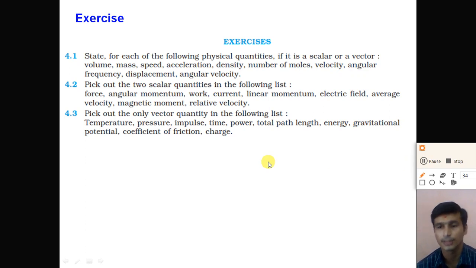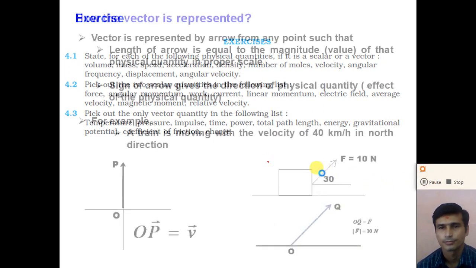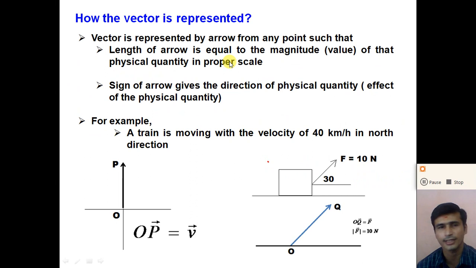Now dear student, to represent the two-dimensional motion and the three-dimensional motion, we require a vector, right? So first of all, we will study in this chapter how we can draw the vector, how the vector is represented. To represent the vector quantity, a physical quantity, we require to represent the magnitude as well as the direction, right?